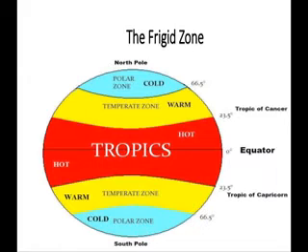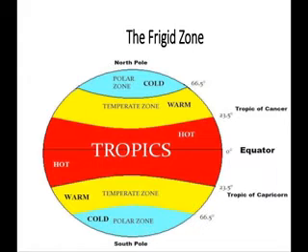The region receives slanting rays of the sun due to the earth's shape and tilt. So the north pole and the south pole receive slanting rays of the sun, because our earth has a tilt. That's why the north pole and the south pole receive slanting rays of the sun.